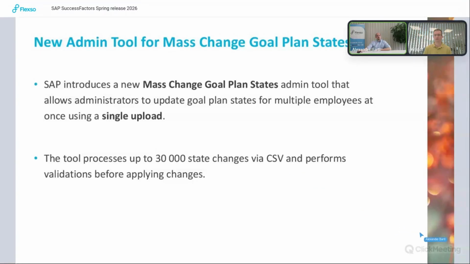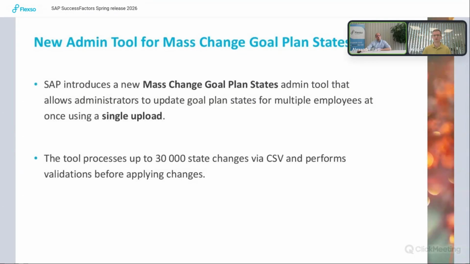The question of how much you will use it depends on how you set up your performance cycle until now. From SAP best practice, you would have the launch of the form quite late, let's say with the evaluation and not with the goal setting, and just work on the goal plan before.